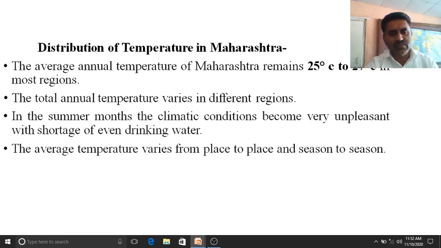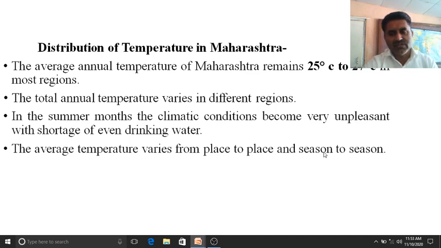The average temperature varies from place to place and season to season. As you know that place to place there is a variation. In the coastal part, if we measure the temperature, there is a different type of temperature. And at the same time, if we measure the temperature of Matheran or Mahabaleshwar, then there is a different type of temperature. At the same time, if we go to the internal part, towards Nagpur and towards Gadchiroli, then also there are changes in the temperature, as well as changes from season to season. Season wise there is a variation in the temperature.